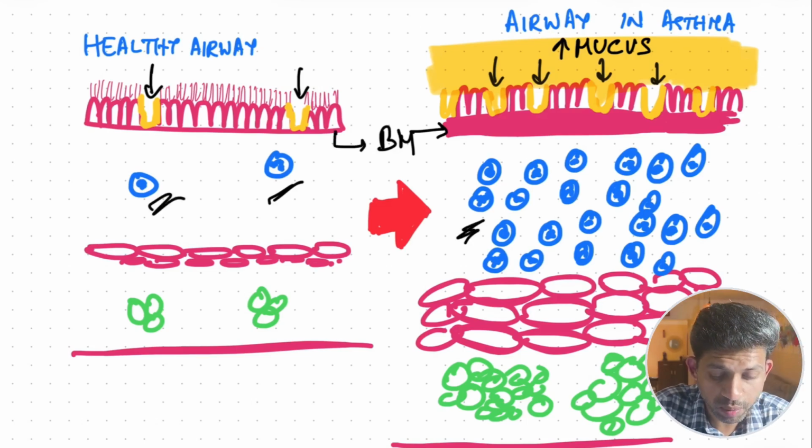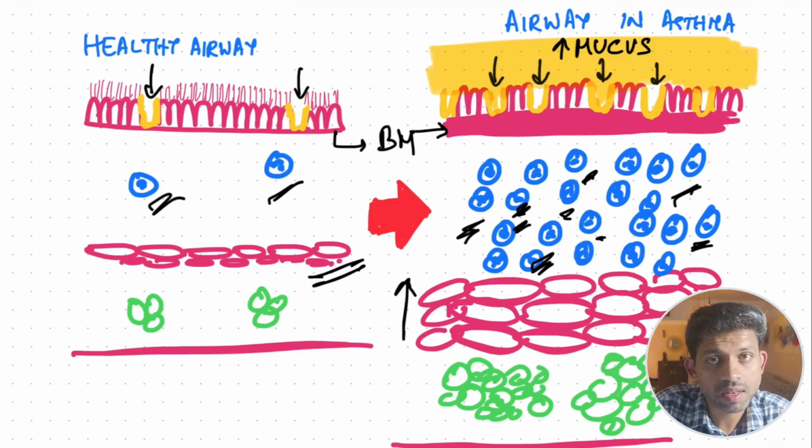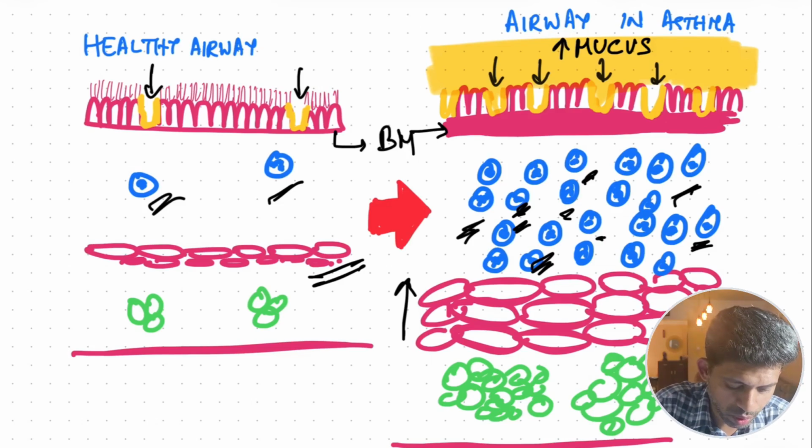Inflammatory cells are very much increased, composed of neutrophils, eosinophils, lymphocytes and macrophages. The smooth muscle cells increase in number and size. So hyperplasia and hypertrophy of smooth muscle cells. The submucosal glands increase in size.